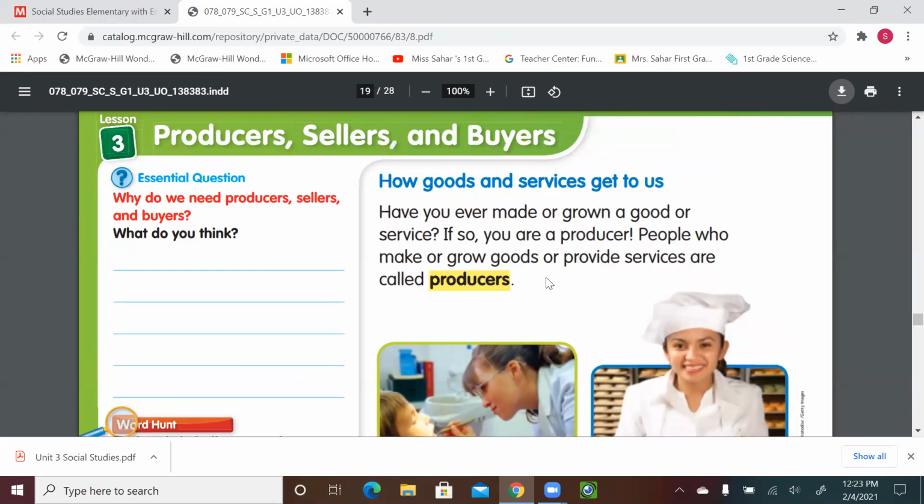And we learned that goods can be things that people make or grow. We also learned about services, when people provide you with help or support and do things for others. This could be the custodians in your school or a service worker.